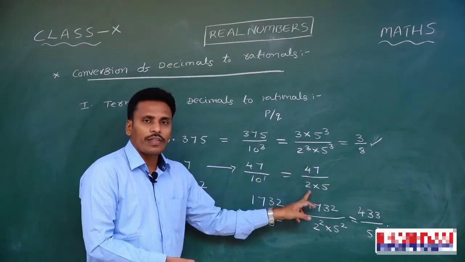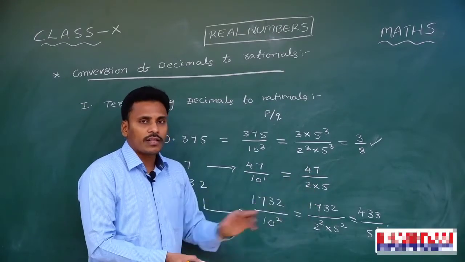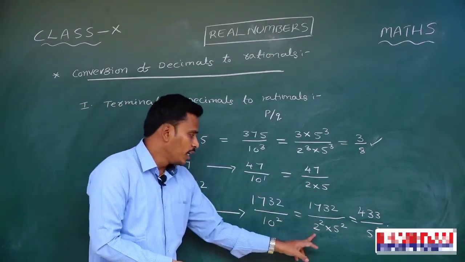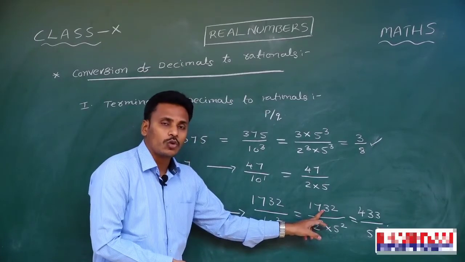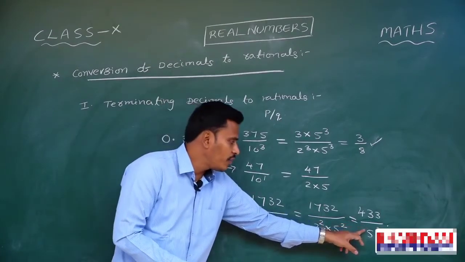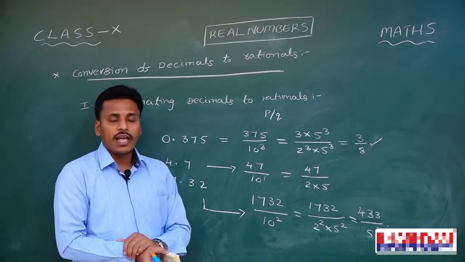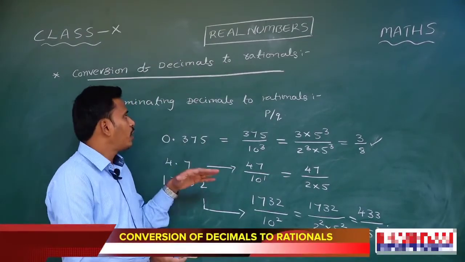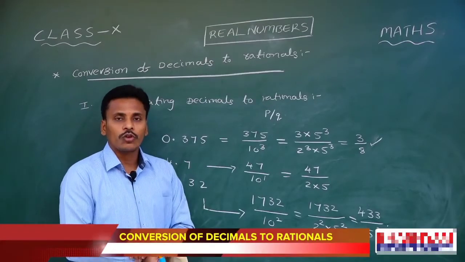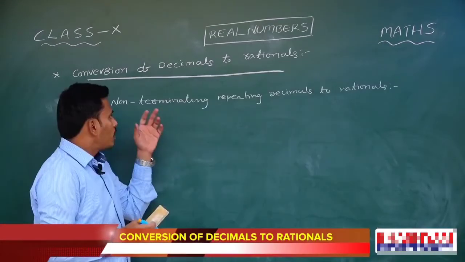Here nothing is common to both numerator and denominator. Further simplification is not possible. And here, see, the number 1732 is divisible by 4, and then this is the simplest p by q form for the given decimal. Have a look at this, and this is the conversion of terminating decimals to rational numbers.